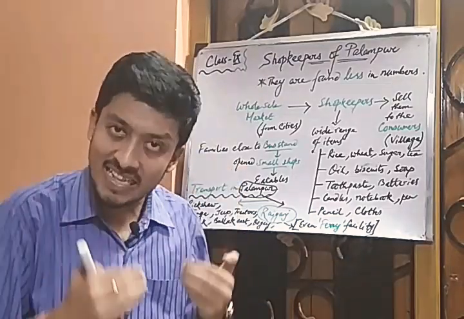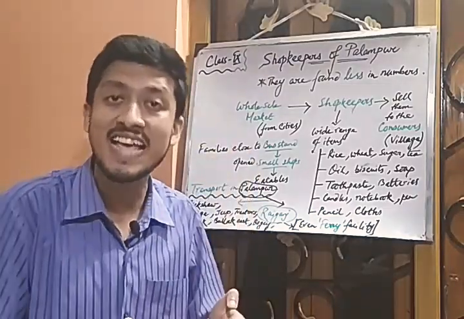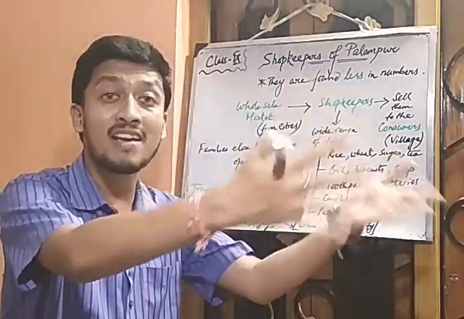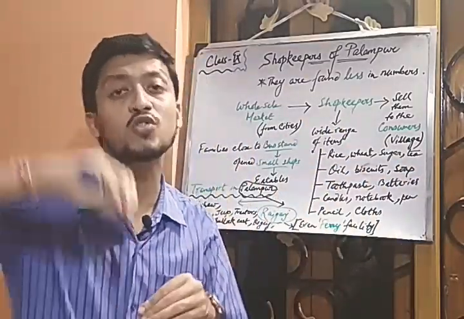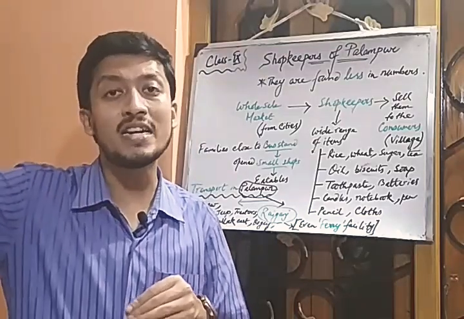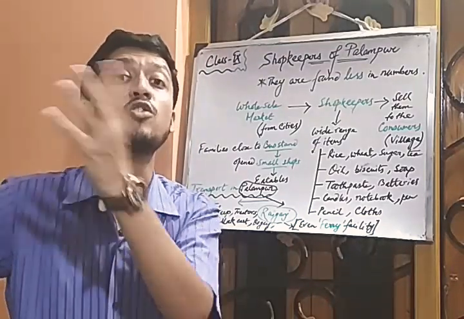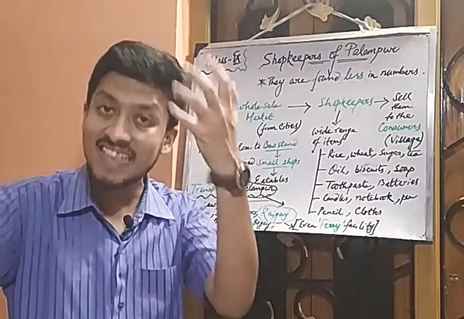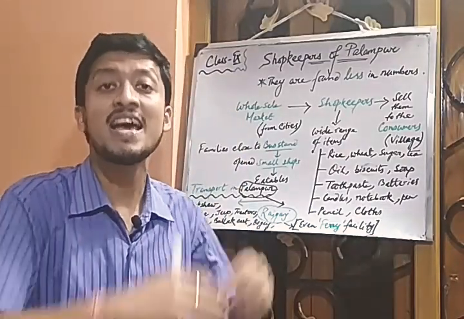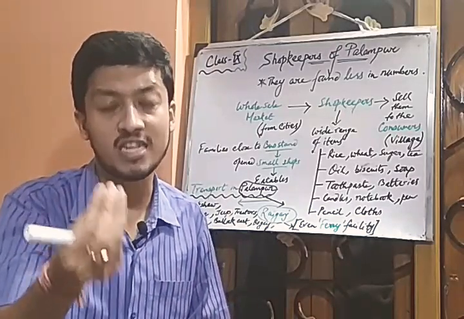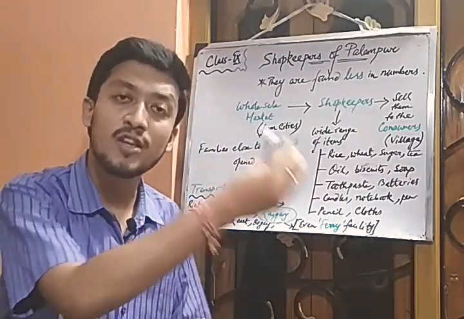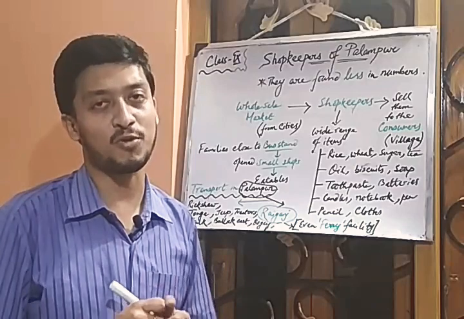They take it to Palampur and sell it to the nearby consumers. The shopkeepers go to the wholesalers, buy the commodities in bulk, then come back to their own place and sell them in small shops, in very small units, to different consumers in Palampur.